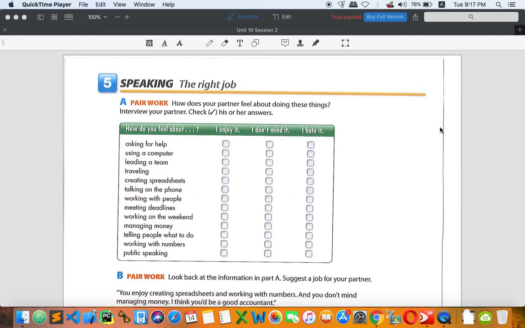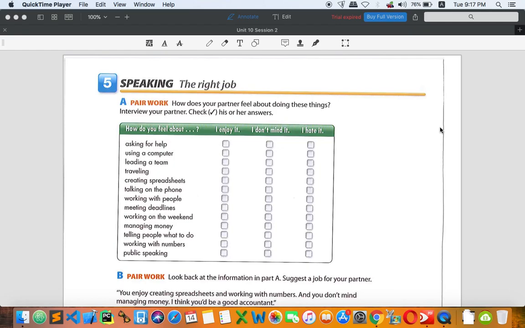So right now, let's go to number 5, speaking the right job. In this activity, I would like you to take a look at these questions and check about yourself. We are not going to ask somebody else in class because we study online. So I would like you to focus on these questions and answer by yourself. For example, how do you feel about asking for help? I enjoy it, I don't mind it, or I hate it. It is up to you whether you want to say I enjoy it or whatever it is, okay?